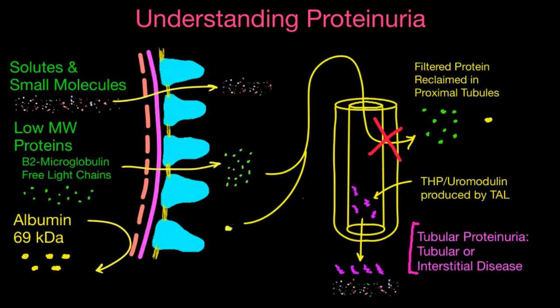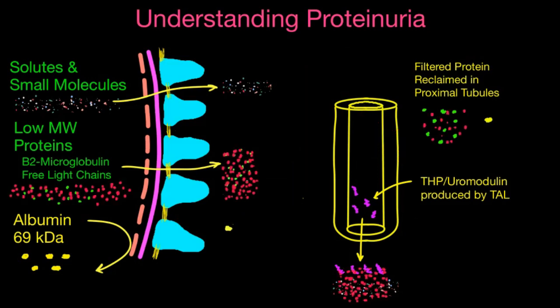It's probably in the range of above 150 milligrams, even maybe up to a gram or so, but it's typically less than 2 grams per day, and it's typically composed of a mix of proteins, not just albumin. It tends to be a lot of other things like the beta-2 microglobulin, free light chains, and a number of other small peptides. So this is tubular proteinuria, inability to reclaim the normal filtered protein.